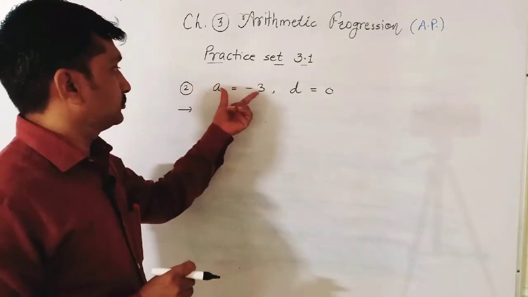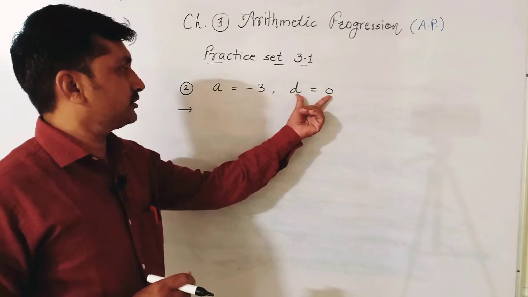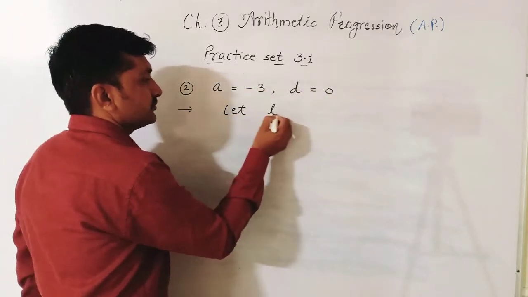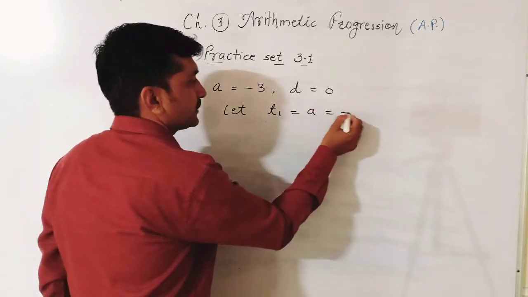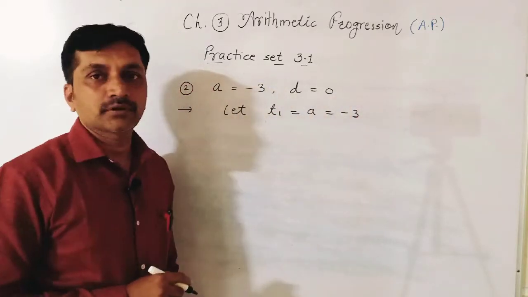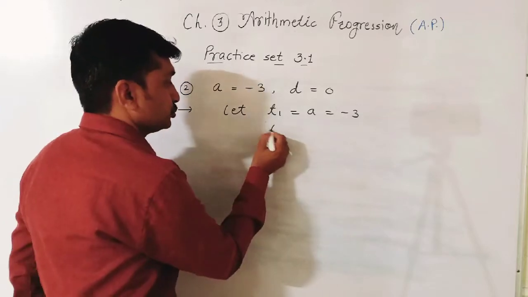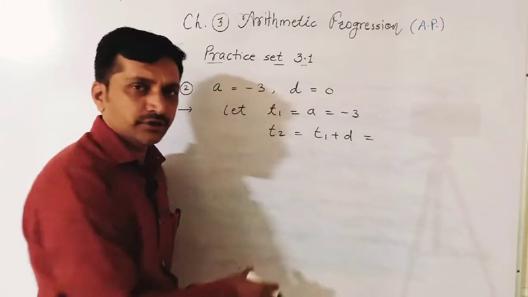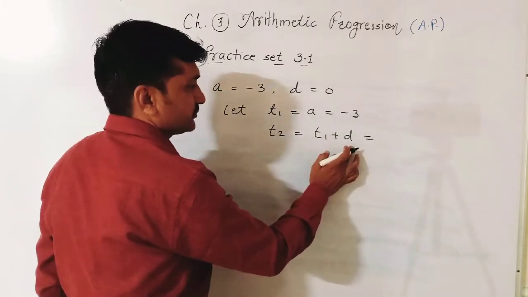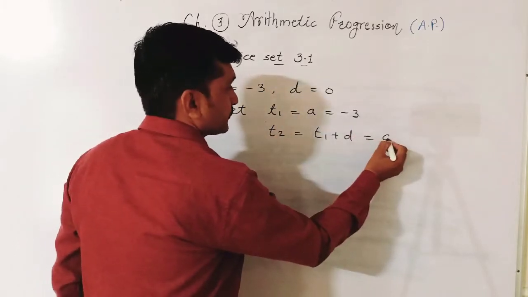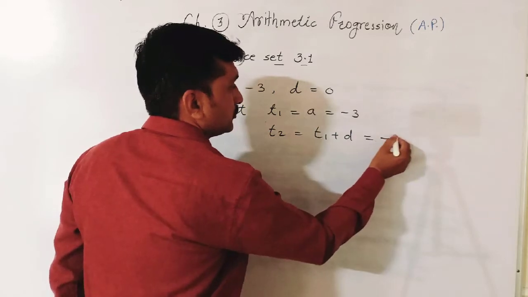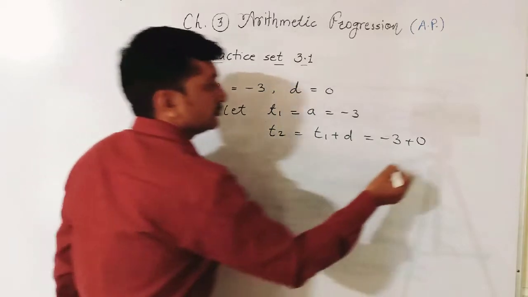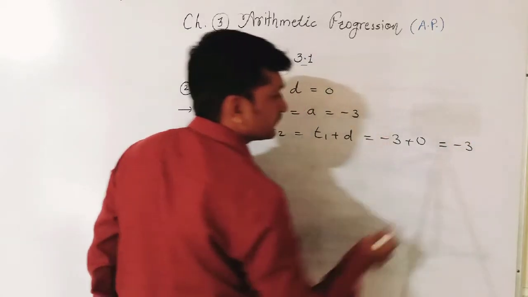Example number 2. First term is A equal to minus 3, common difference is 0. Now here let T1 is equal to A is equal to minus 3. First term is minus 3. T2 is equal to T1 plus D. You have to continue. T1 plus D, previous term plus difference. T1 is minus 3, minus 3 plus difference 0, minus 3 plus 0, minus 3.